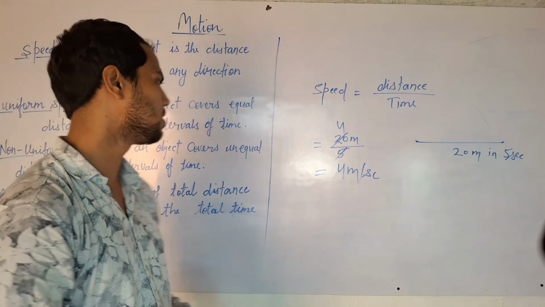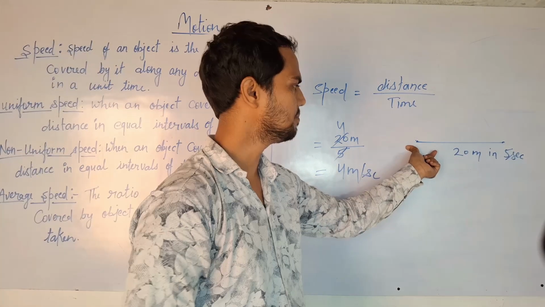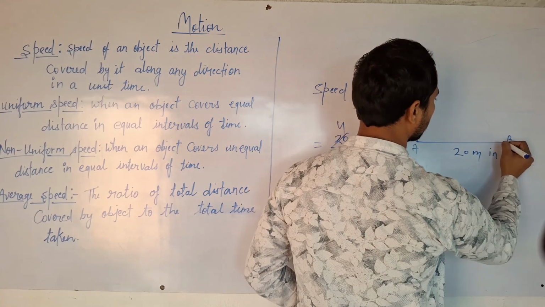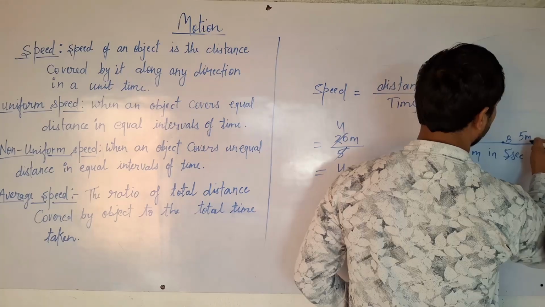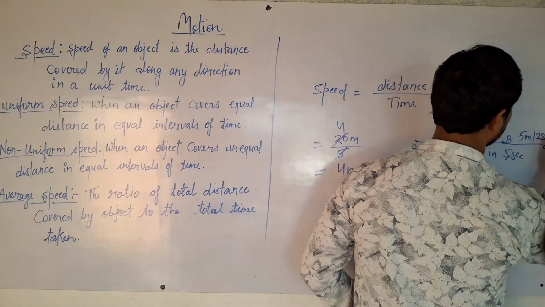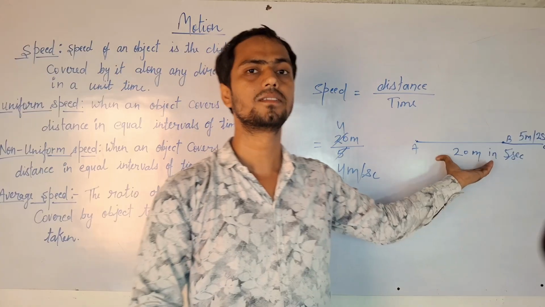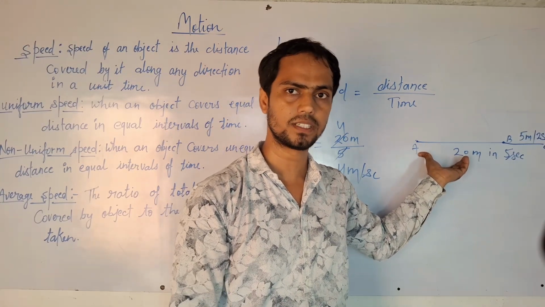Now we talk about the average speed. Same example: this is A and B. Now this object moves to C, 5 meters in 2 seconds. When we have this type of speed, this is variable, or we can say non-uniform speed.